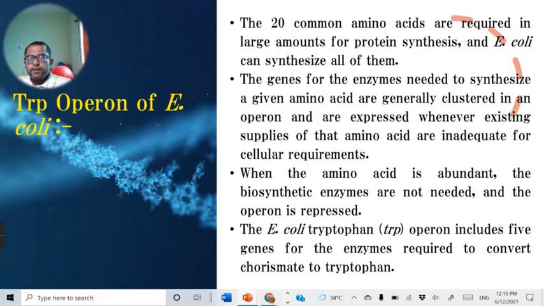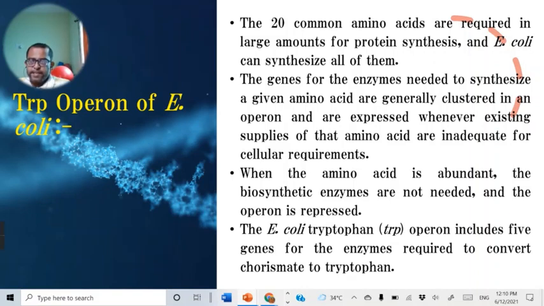Now we have to see one example in E. coli, that is the trp operon, which is involved in synthesizing the amino acid tryptophan. This amino acid is synthesized from a substrate that is chorismate. For synthesizing tryptophan from chorismate, it requires 6 different enzymes.